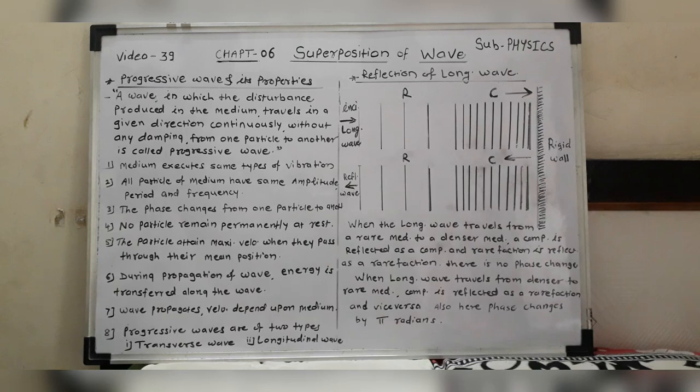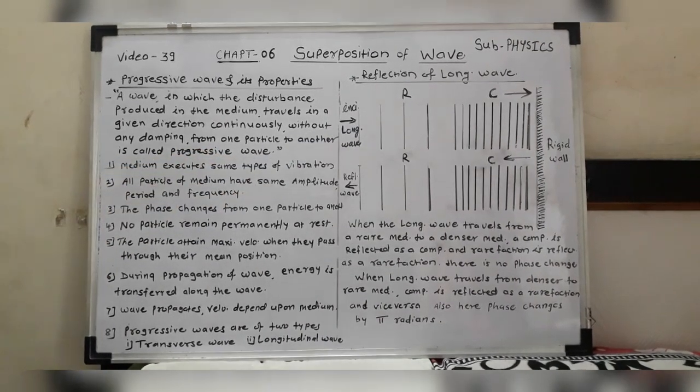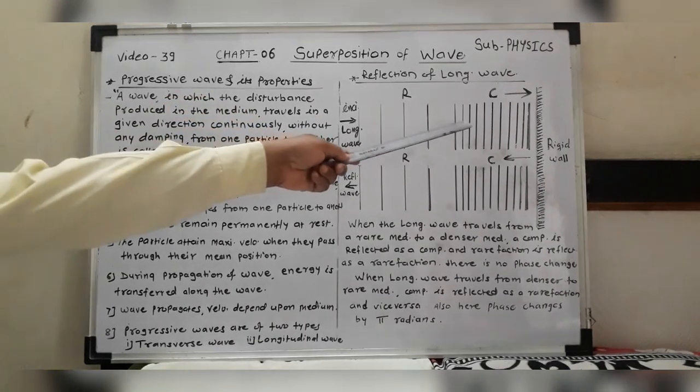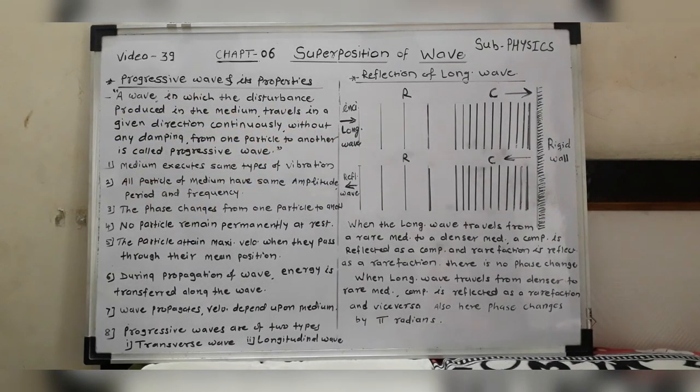When the compression reaches the denser medium, what will happen? It tries to push the particles of that medium, and the energy of the particles in the rare medium is not sufficient to compress the particles of the denser medium. According to Newton's third law, every action has an equal and opposite reaction, so the particles are pushed back. As a result, the rare medium gets compressed here.